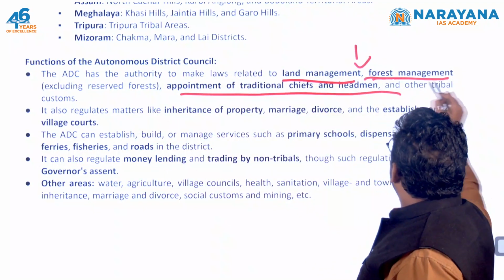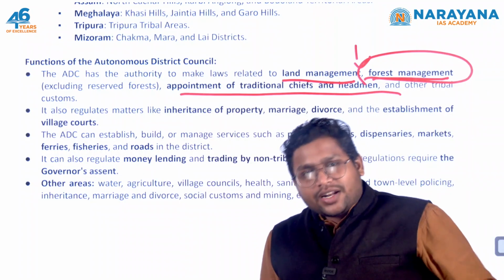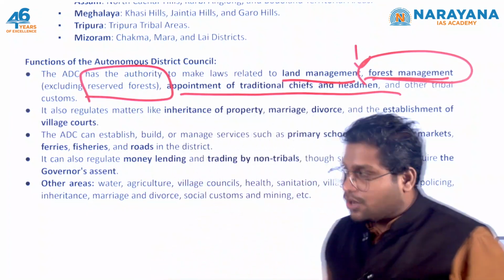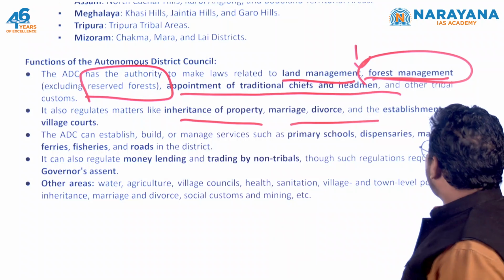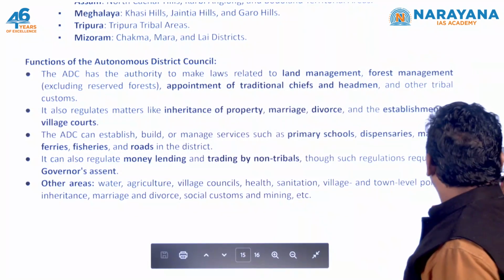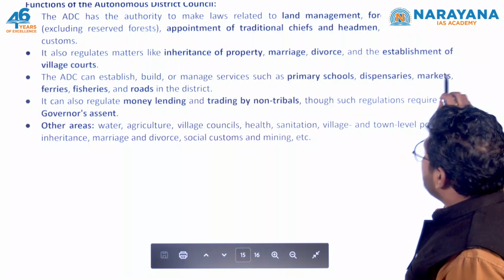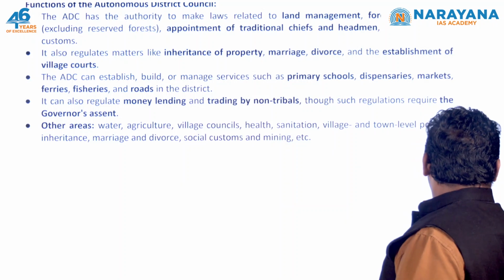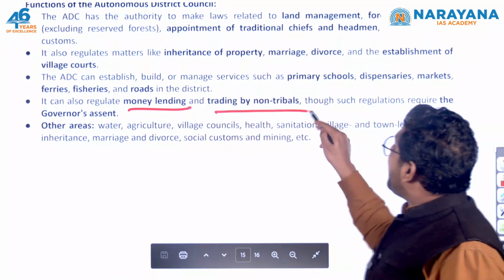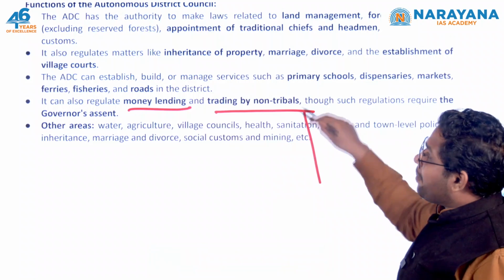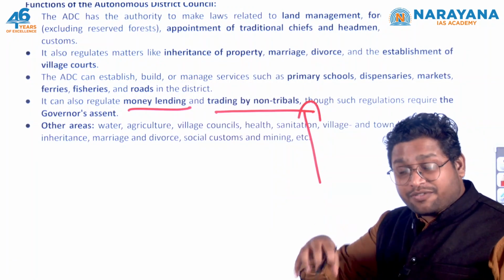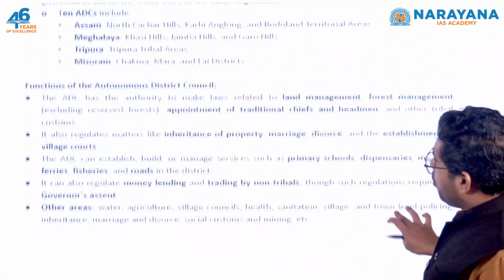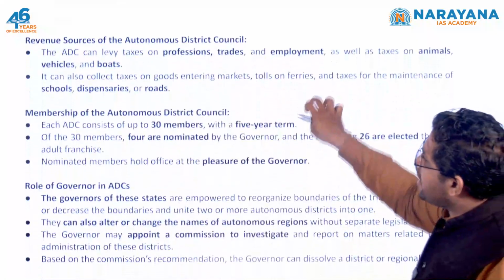Now, here I said forest management will be given to them. When it comes to forest management, they can make laws, but they can't make laws related to reserved forest. Then inheritance of property, marriage, divorce, establishment of village courts, all this can be done. Primary schools, dispensaries, markets, etc. can be established by these autonomous district councils. When it comes to money lending or trading by any non-tribal, they can make some laws or they can regulate it. There will be some executive authority given to them. And water, agriculture. So overall, if you see all this, it shows that they have got a substantial amount of power with them.